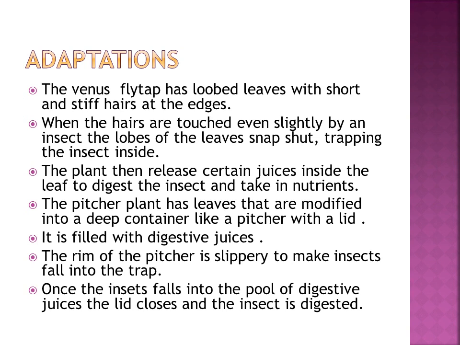When the insect sits on the lid, it slowly enters the pitcher. Once the insect enters the plant, it releases the digestive juices, and then the lid closes. The insect is digested. So these are the examples for insectivorous plants.